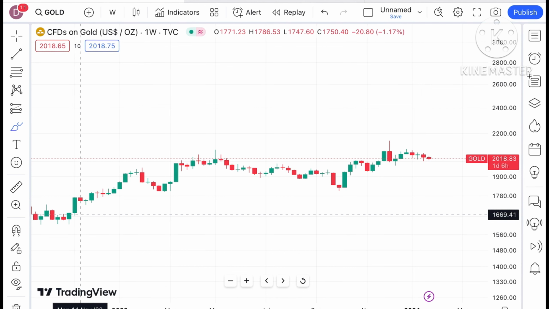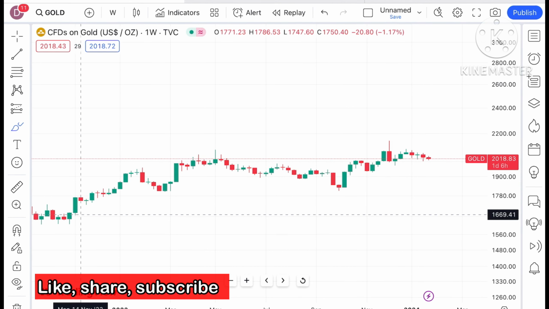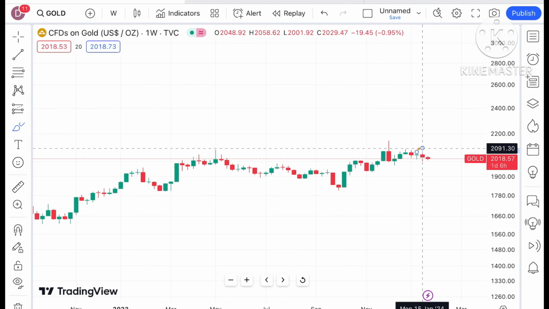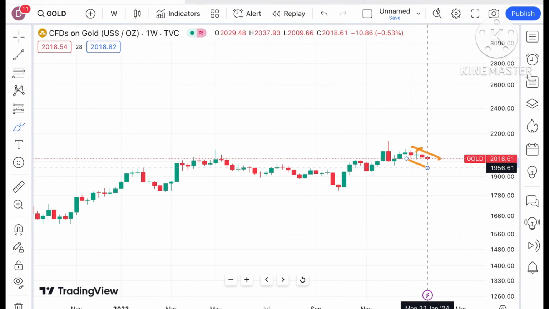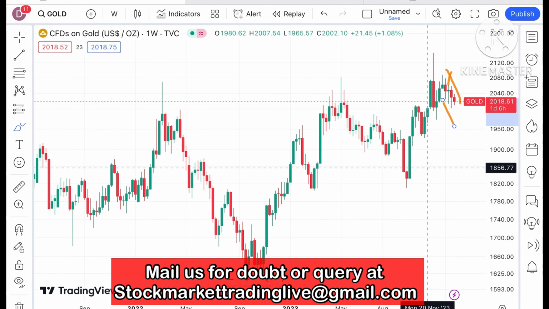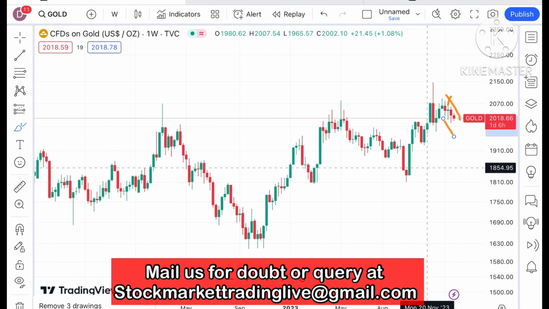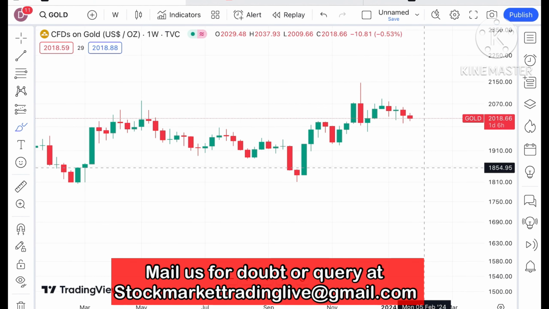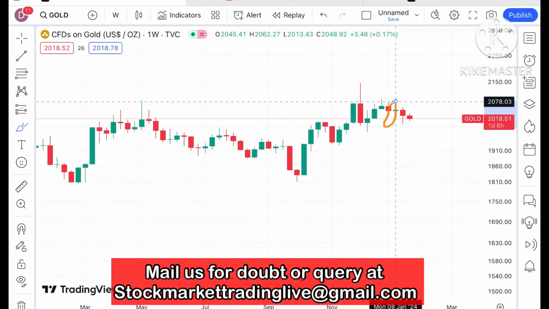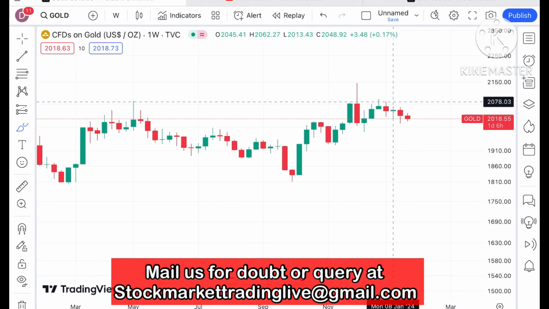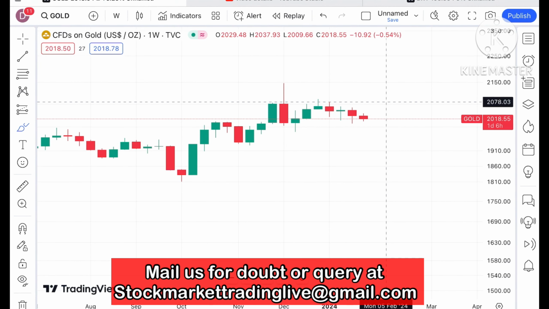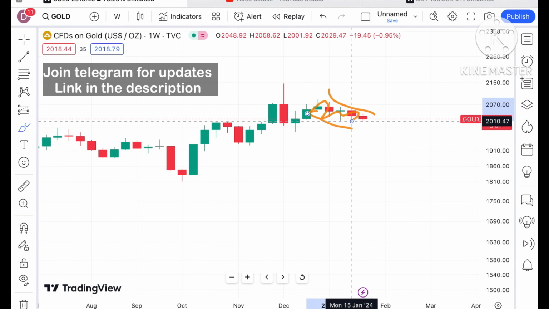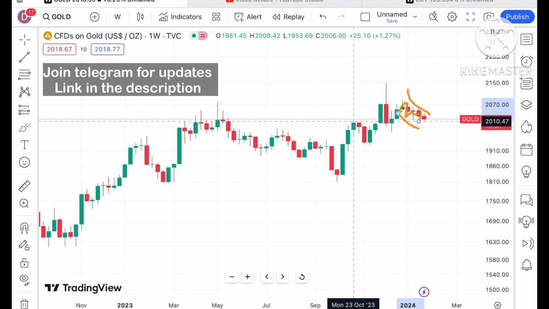See, if you look at the chart of gold, gold is trading at a level of $2018.83. If you look at this particular trend, it has already made a high around 2091, and from there it has been a continuous fall. For 2 weeks there has been a continuous downfall, and in the week previous to that there was a green candle forming, but that also did not show great volatility. Overall, if you look at the trend for 4-5 weeks, there is a continuous downfall.